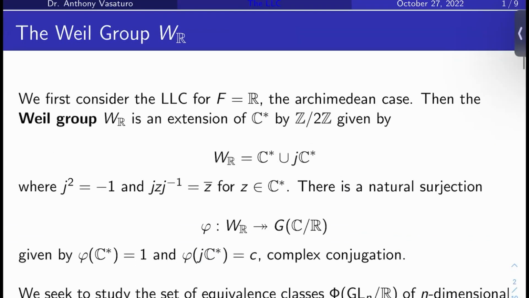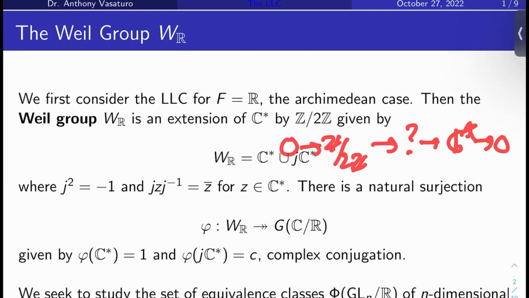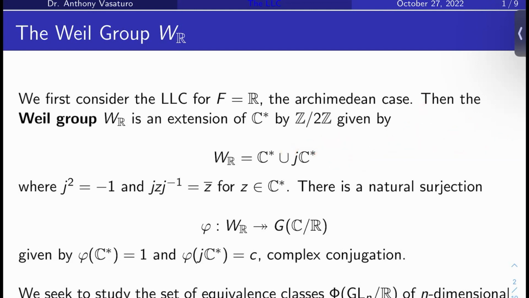Okay, what is the Weil group of R? So what is W sub R? The Weil group W sub R is an extension of C star by Z mod 2Z. So that means we're looking for something that fits into an exact sequence like this. Okay, and what extension is it? It's the Weil group. It's C star union J C star.